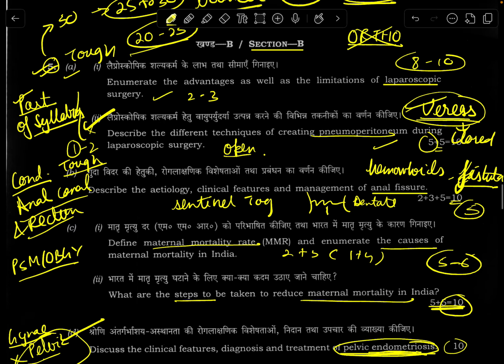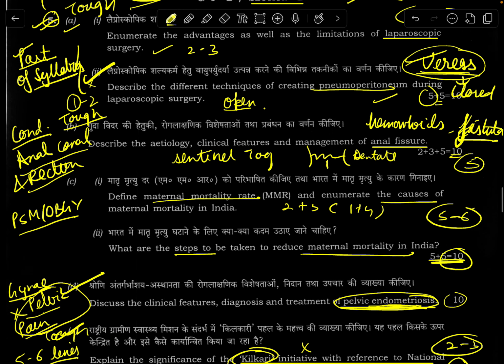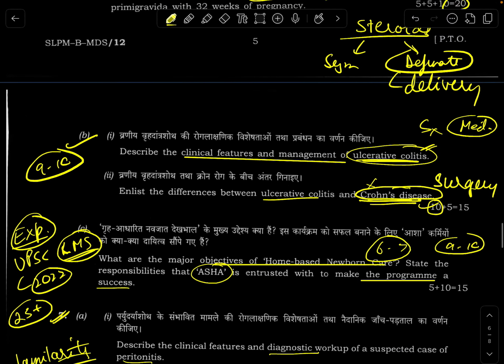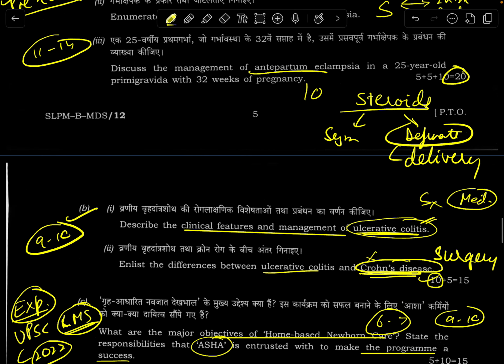This was very typical because in the name of asking endometriosis, okay, it's part of pelvic pain, but why ask anything under the sun? And if you're asking, then what's the point of making such an obscure syllabus which opens everything up, especially in gynac, especially in topics like surgery? So the commission must look into it. Okay, this question was the easiest question in this section, for me at least, because preeclampsia, not just in UPSC, but is something which every medico knows by heart for their final year vivas also. It's one of the most important topics in obstetrics, the most important condition in obstetrics. So I think this should have been an easier attempt.